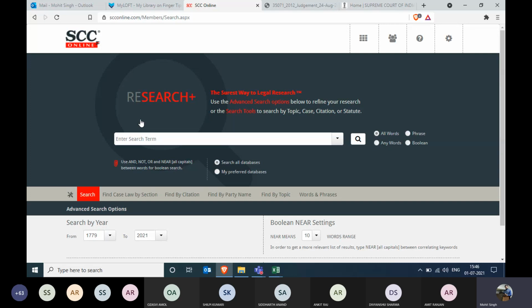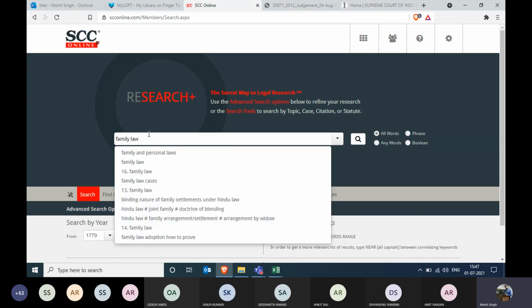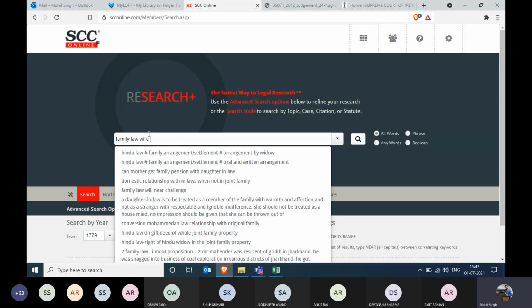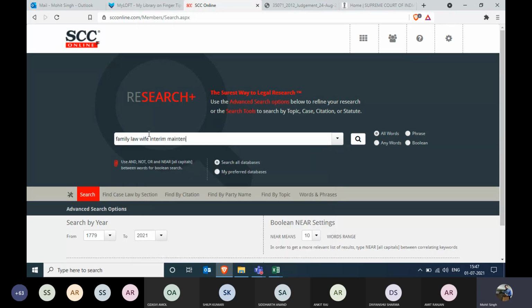So now I'm just going to formulate my query in which I feel that family law should be included, wife should be included, and interim maintenance word should be included, right? So these 3-4 words are there in my query. Now, either you can go by this or there is an alternate method through which you can search. You already know this method, so I'll just skip this.